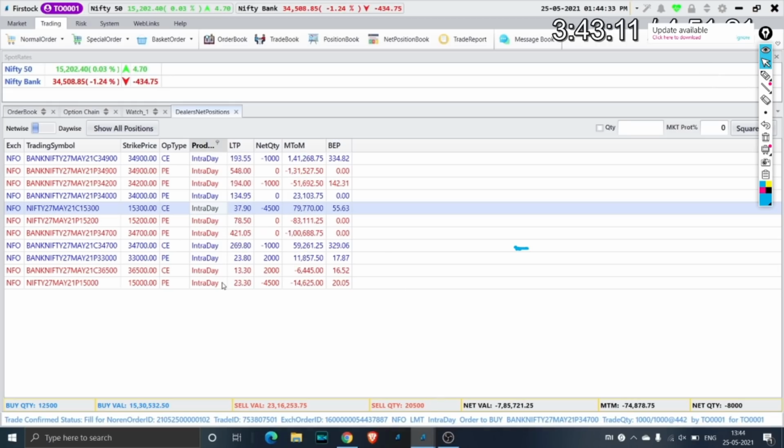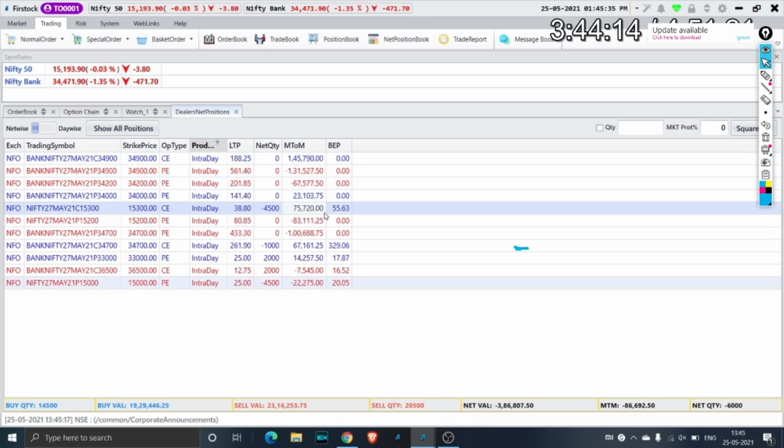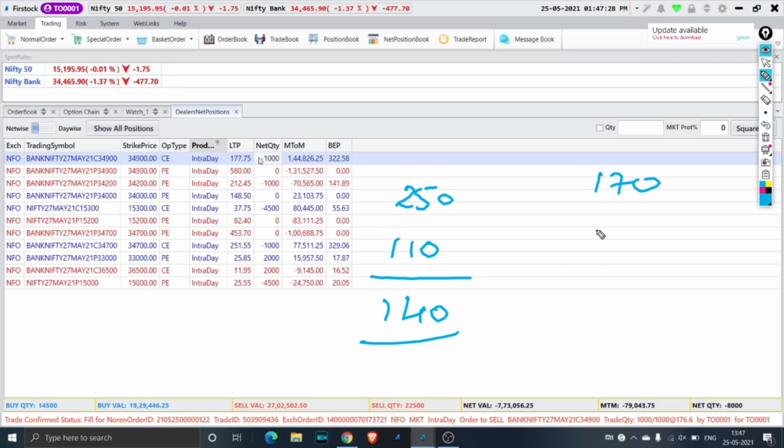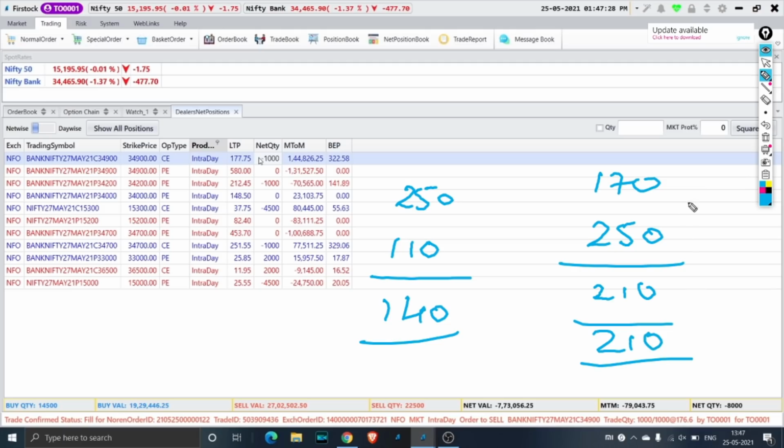As the stop loss gets triggered here, I'll just show that to you. You can see that I haven't done anything. I'm still maintaining the same bias. I had a negative bias from the morning because the CE was trading at 250 and PE was trading at 110. So with my current positions, you can see that I had a gap of almost 140 points, and even now it's more or less the same. I have 170 rupees plus 250 rupees of calls, and another 210 rupees of puts, which means totally I have around 210 worth of imbalance on the call side.